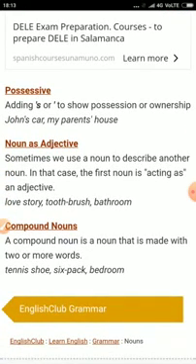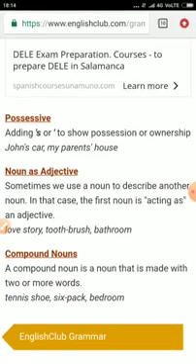Now come to the next and the last portion, which is called compound nouns. A compound noun is a noun that is made with two or more words. See the examples, very typical here: tennis shoe, six-pack, bedroom. These are examples of compound nouns.